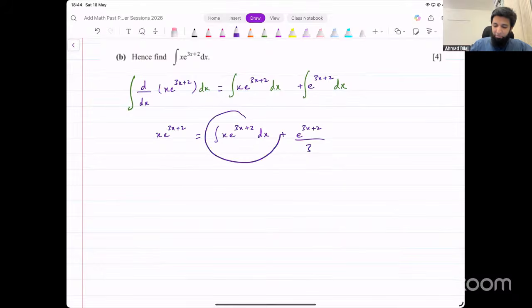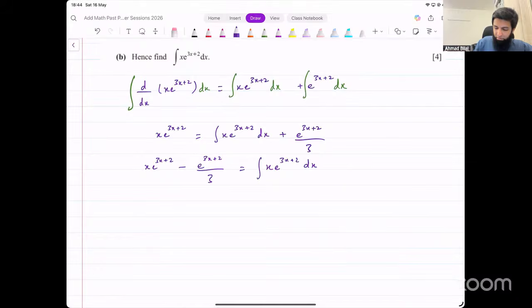Now this term, it's exactly what we want. All we have to do is make this thing the subject. Take everything else to the other side. So you say x e raised to power 3x plus 2 minus e raised to power 3x plus 2 divided by 3. That equals integration of x e raised to power 3x plus 2. And that's what we wanted.